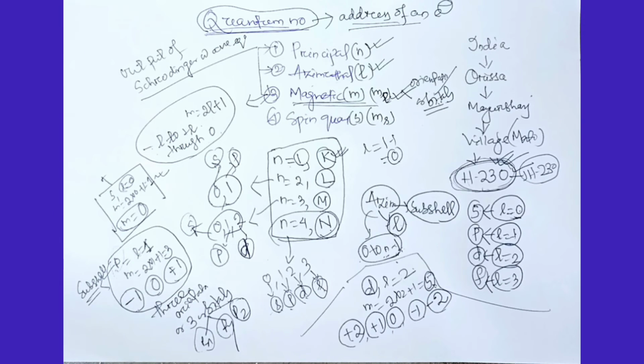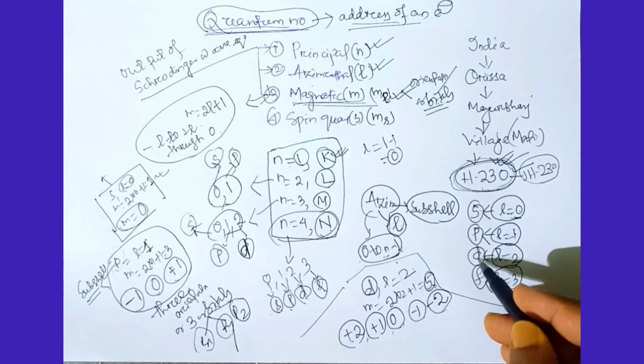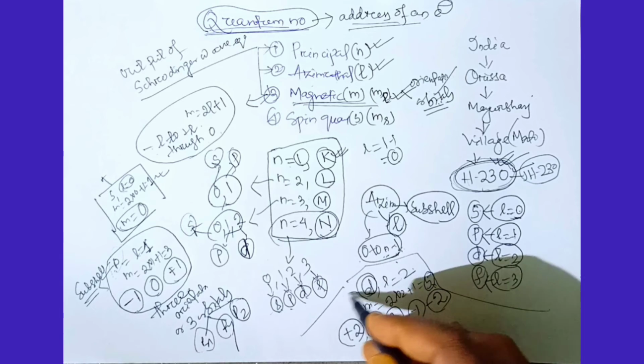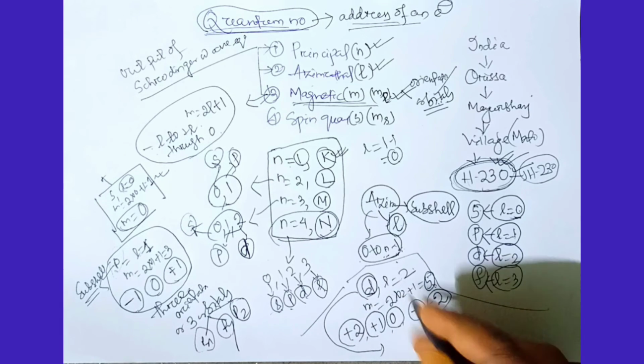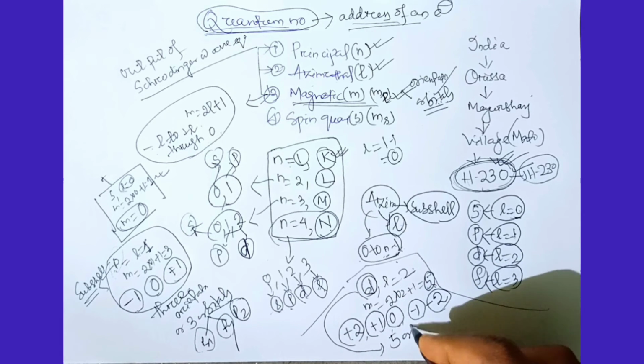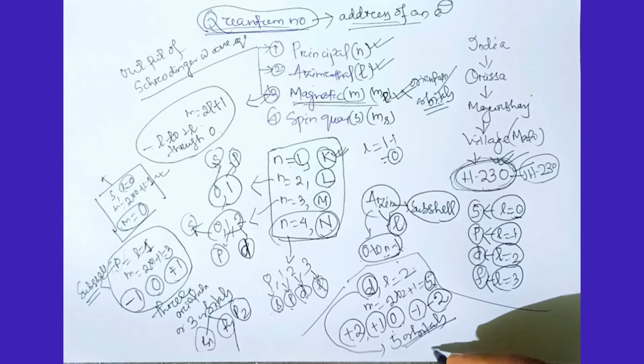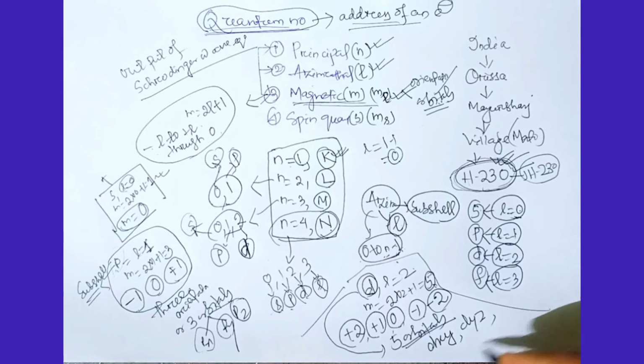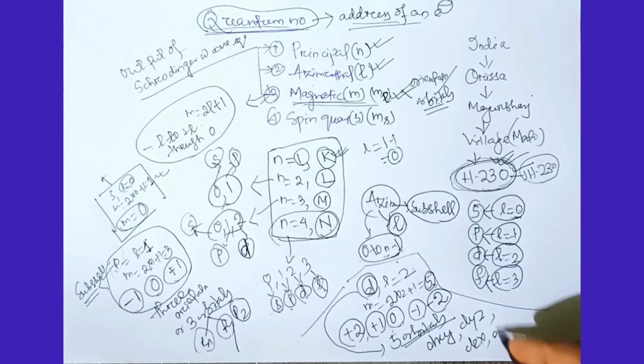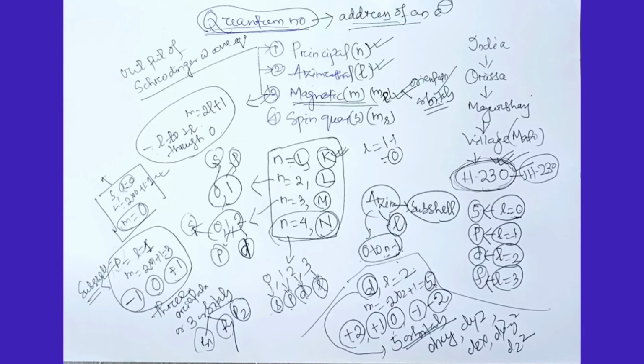Orientation means orbitals. So the d subshell has 5 orbitals. What are these orbitals? dxy, dyz, dzx, dx square minus y square, and dz square.